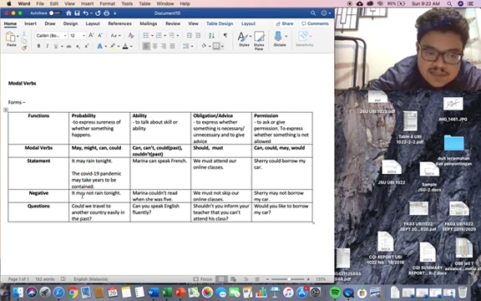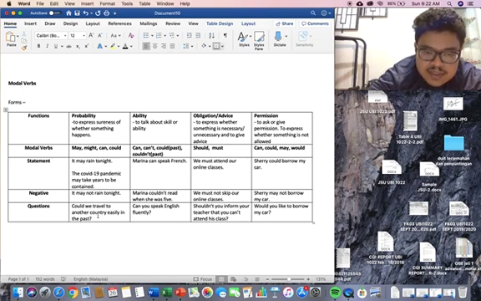And for the negative form, you just add not. It may not rain tonight. And for questions, it's not very appropriate to use may or might for questioning, but we can use can or could. Could we travel to another country easily in the past? So this is about probability or possibility, right?